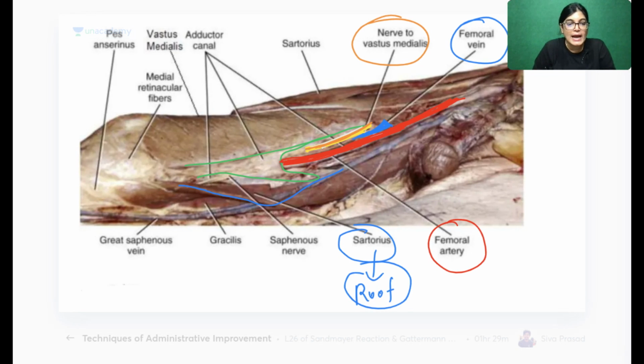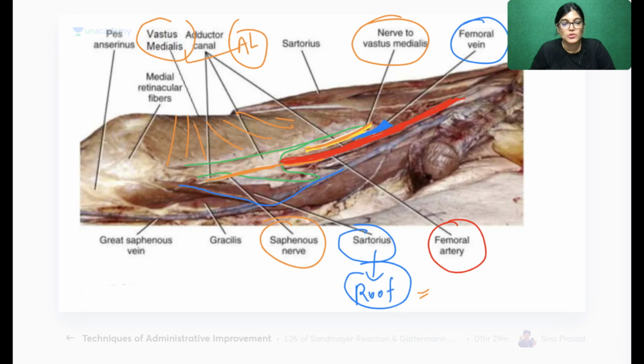And in the lower aspect, one more content is seen here. This is the saphenous nerve. Part of it is also seen. So all these contents have been shown. And vastus medialis, very nicely you can see here. These are the fibers of vastus medialis, which is forming the anterolateral wall.